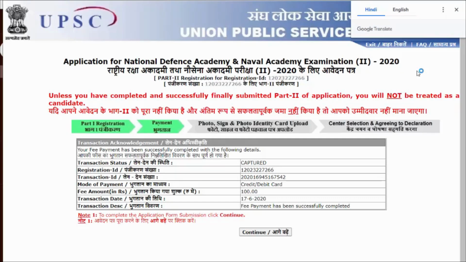So it simply says that my transaction status has been captured. I got the registration ID, the transaction ID, and fee payment has been successfully completed. This is a very good way, and a very quick way. So I recommend those people who are applying online for the NDA examination, it is very easy if you're applying through your credit or debit cards. It is a much easier and better way. Now you can click on continue.